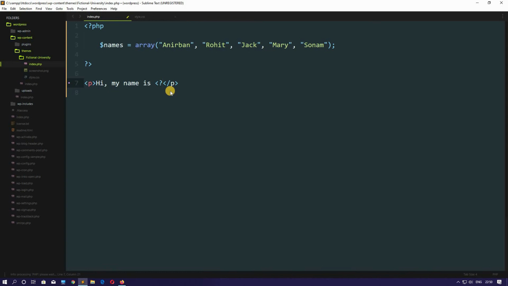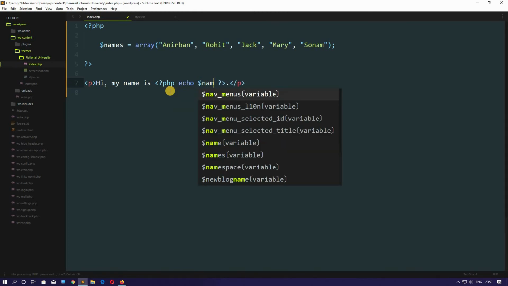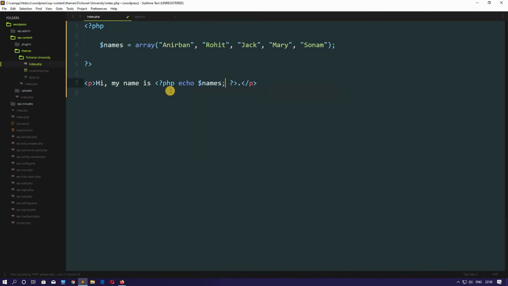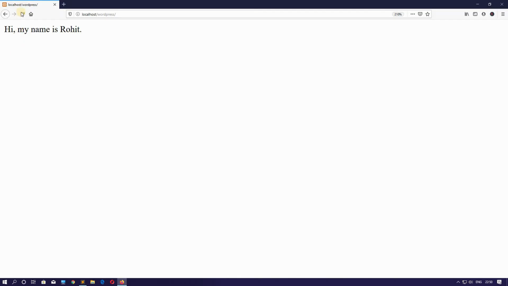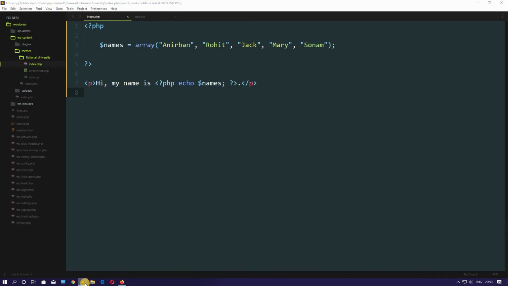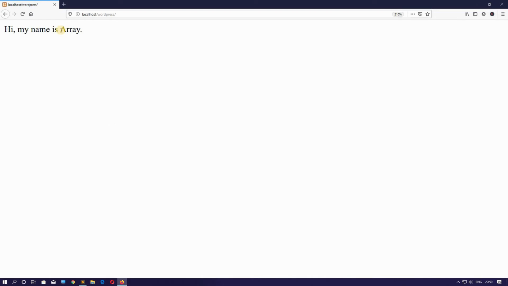Drop into PHP, close PHP, and here we echoed out the variable name. So suppose I do it like this now. I just mention the variable name, go to the browser and hit refresh. See, it just showed Array. It didn't display any name.